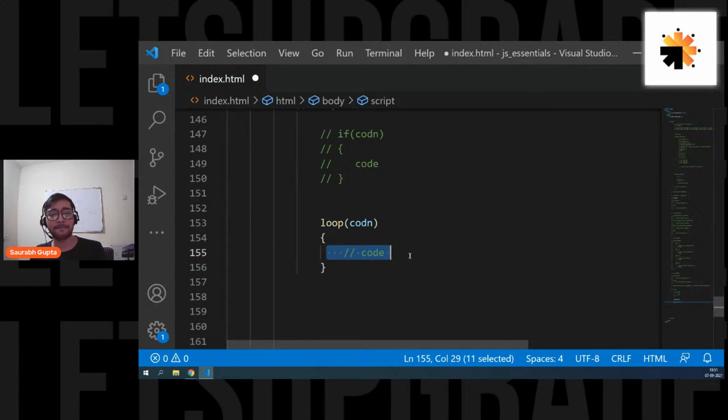Is that clear? Don't worry, Raji. Yes, there is another way, and I'll tell you that also. It's basically that you can use break here. Just like you used break for switch, you can use break here.